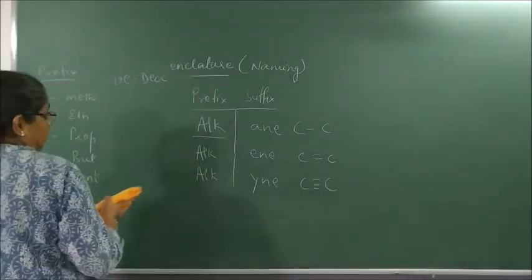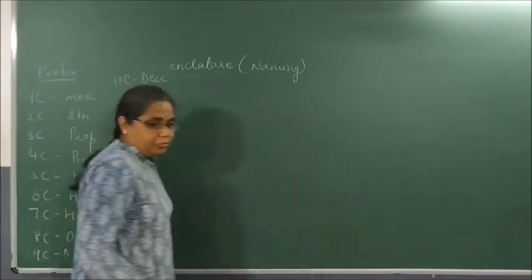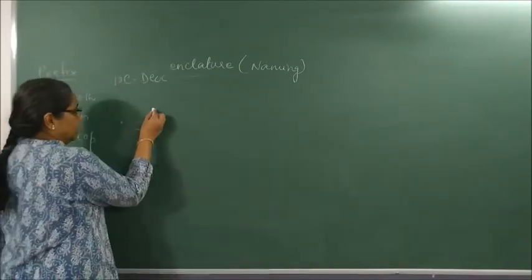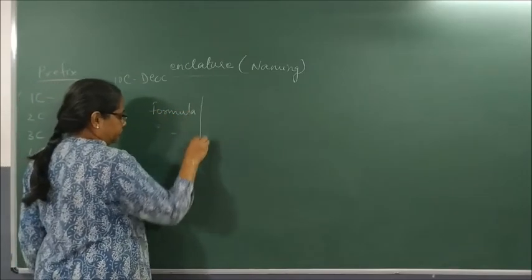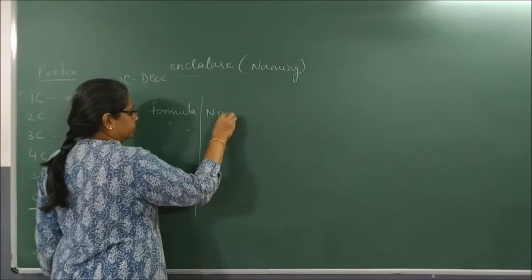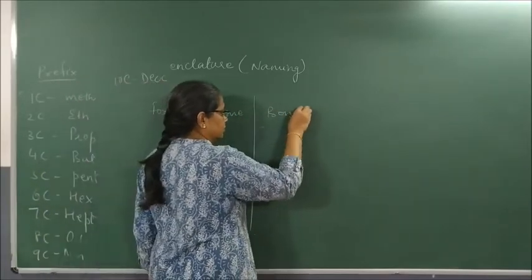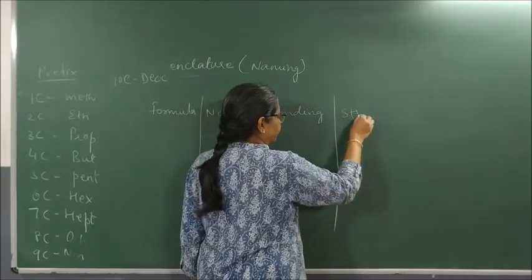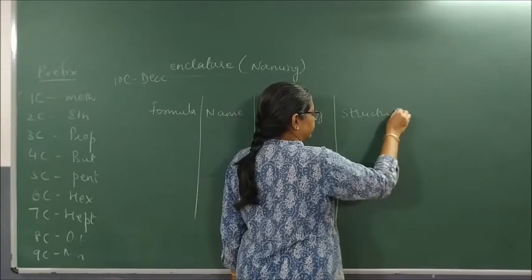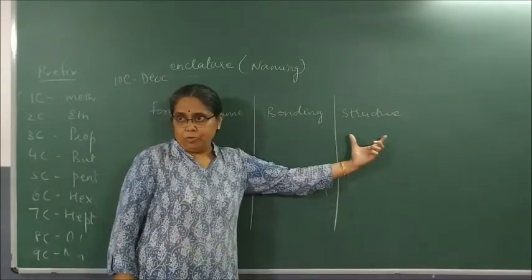ಇದನ್ನ ಹೆಂಗೆ ಬರಿಬೇಕಂದ್ರೆ, I don't know how you will adjust, but this is how you are supposed to write. I'll tell you. Like you write formula, name, bonding, and structure. Ishtu baribeku. And this has to be more space.